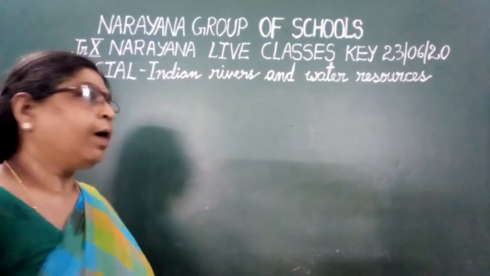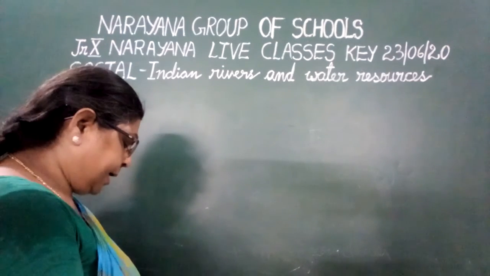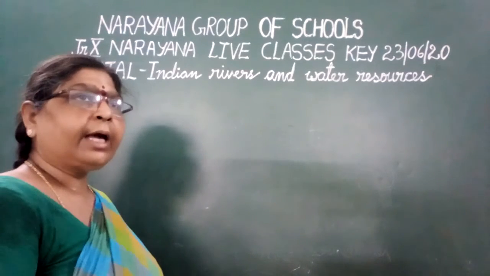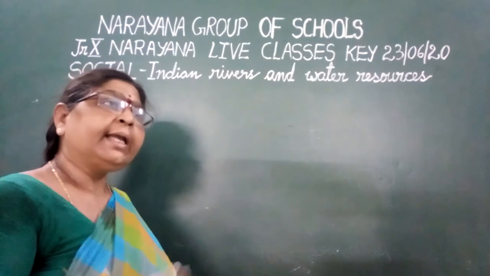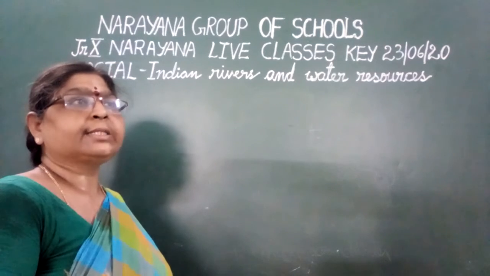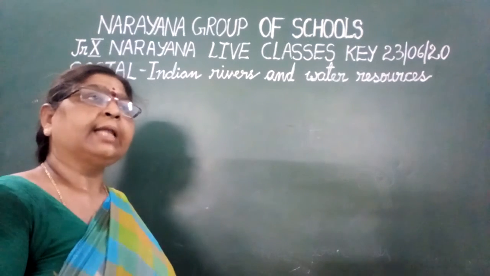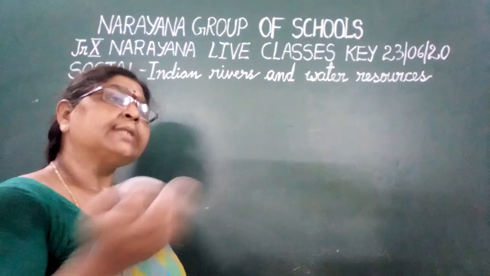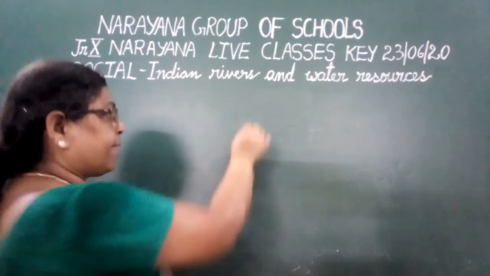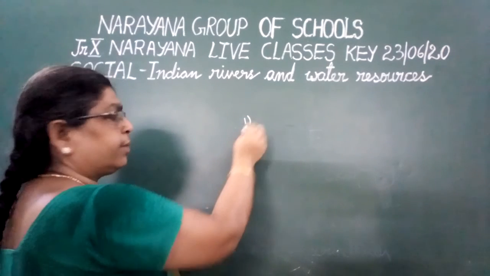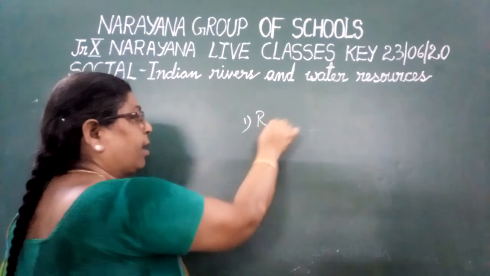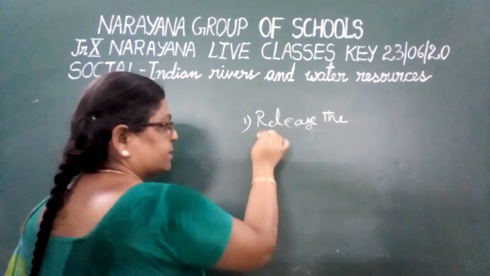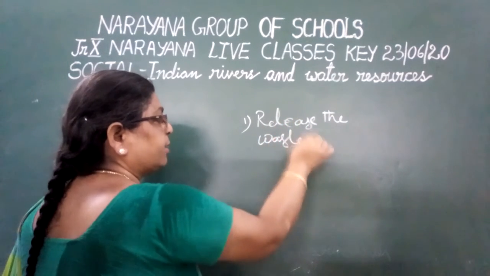Okay, children. Now let us learn about the next one. Whenever we are done, we will be saying that due to the increase in the industries, more and more water is being used, which is causing the water disputes. Then what is the relationship between water disputes and the industries? See, what is happening is, industries will release all the waste into the water bodies.